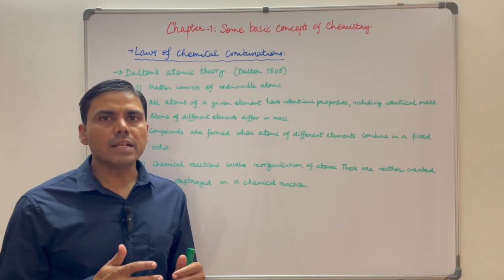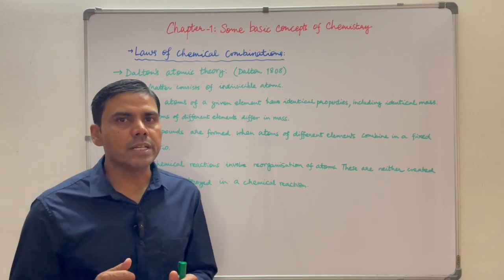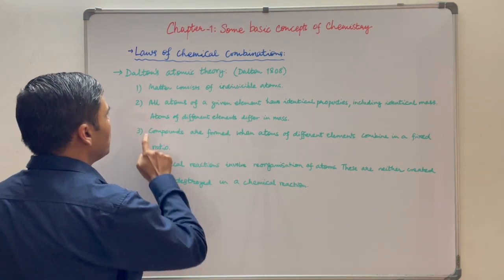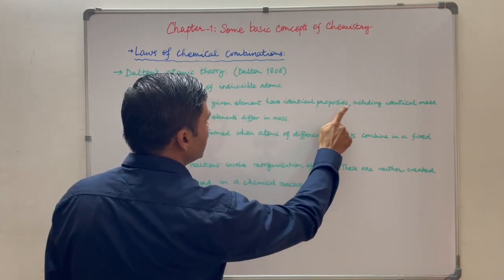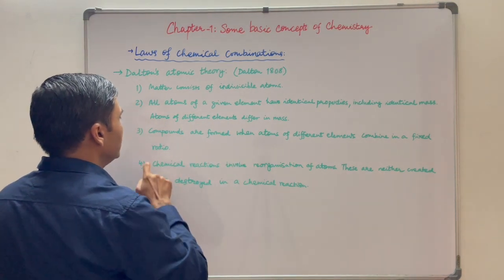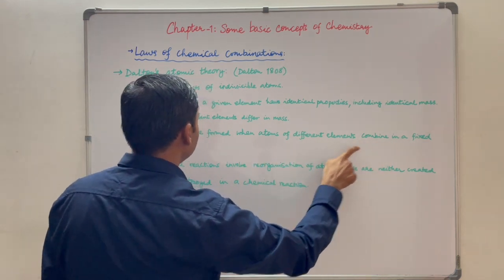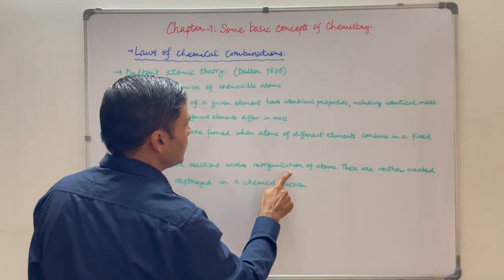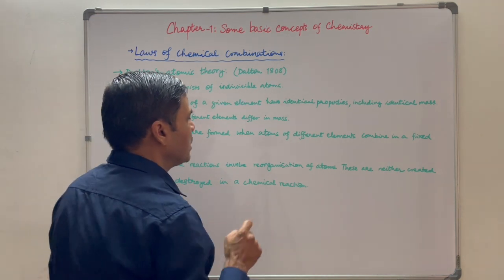Let us see Dalton's atomic theory, which he had given in 1808. It was a four-pointer theory. Point number 1, matter consists of indivisible atoms. Point number 2, all atoms of a given element have identical properties, including identical mass. Atoms of different elements differ in mass. Third point, compounds are formed when atoms of different elements combine in a fixed ratio. And the fourth point, chemical reactions involve reorganization of atoms. These are neither created nor destroyed in a chemical reaction.